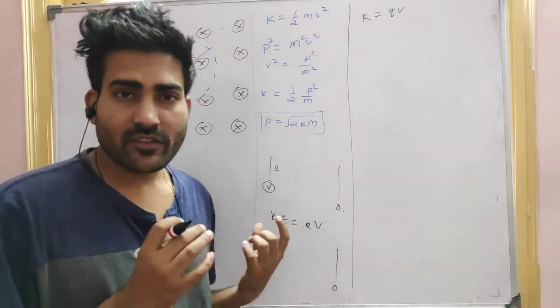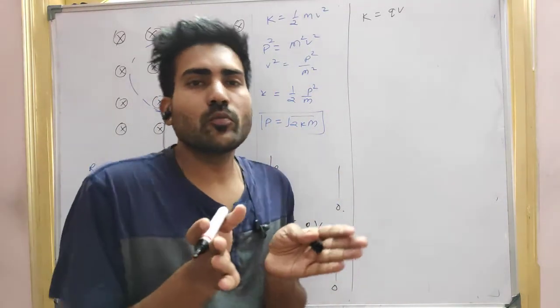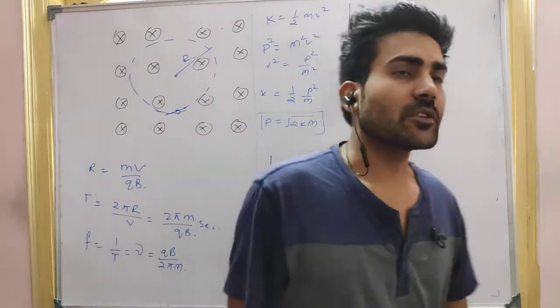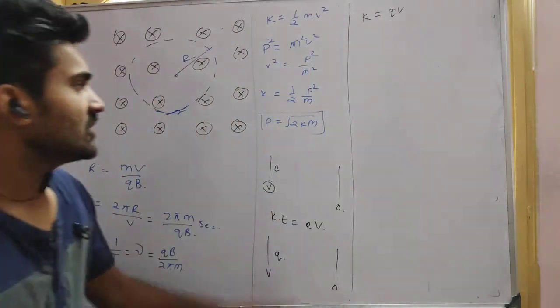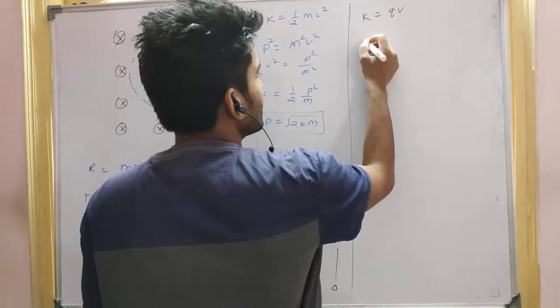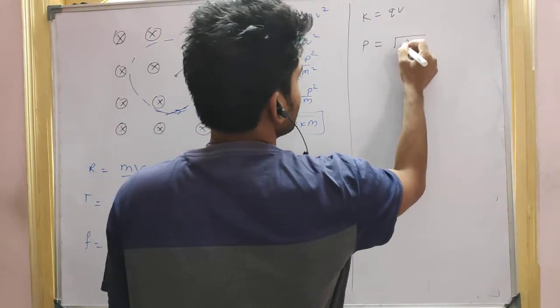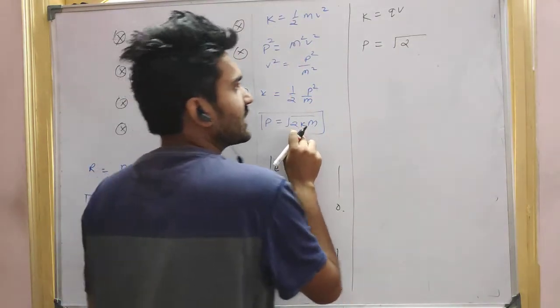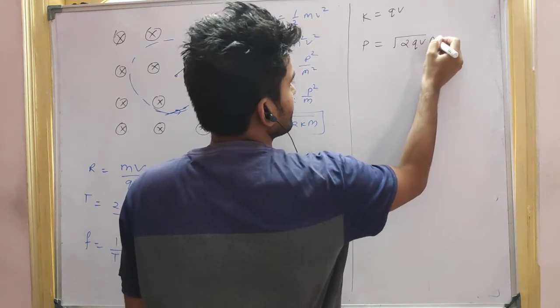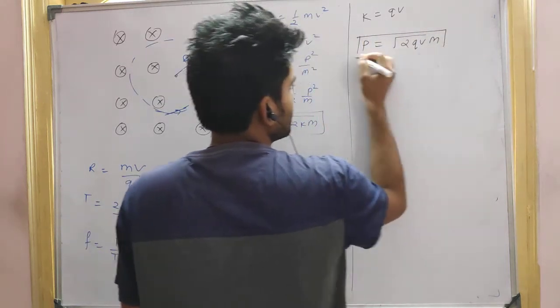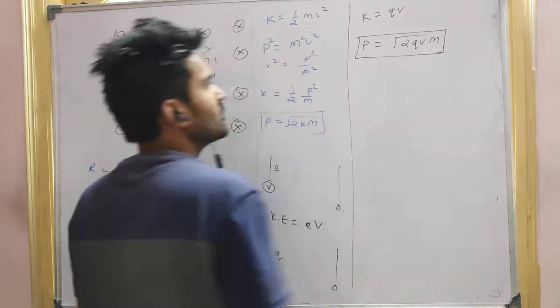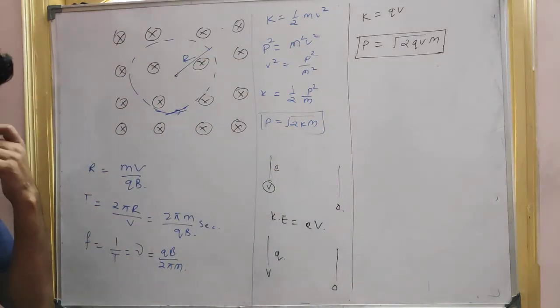In the same way here, if a charge is kept between the two plates, the kinetic energy of that particular charge will become qV. So can we keep this value here? So p is equal to under root 2 times the kinetic energy, that is qV. Okay, guys, I hope you understood this, right?